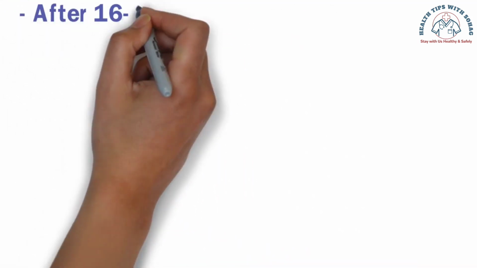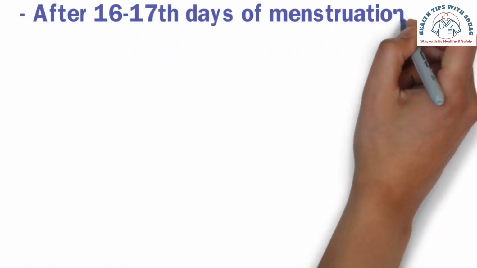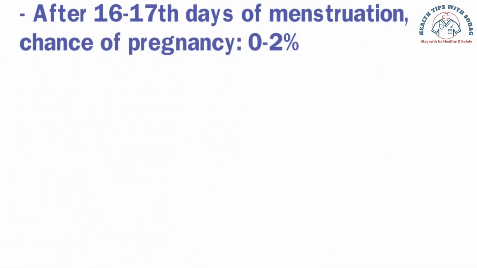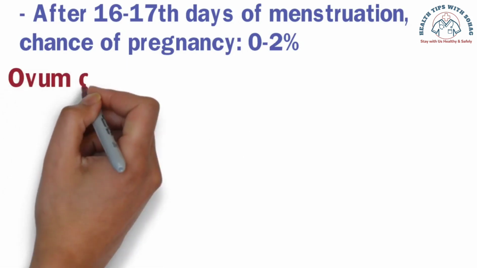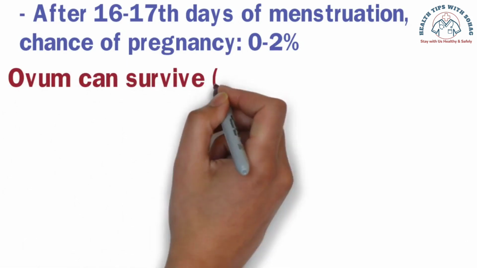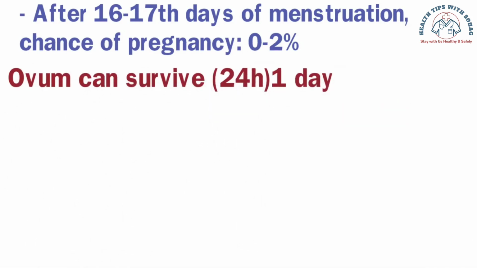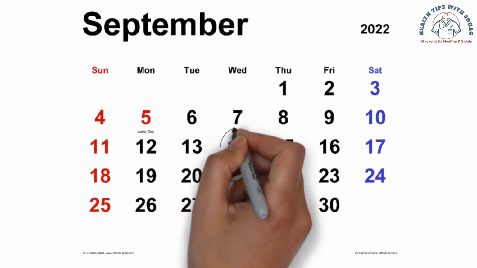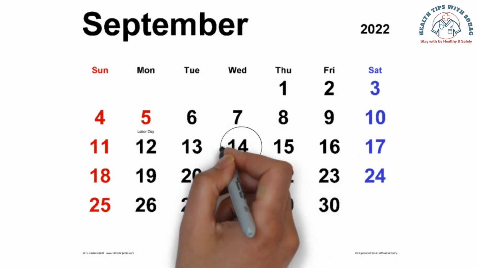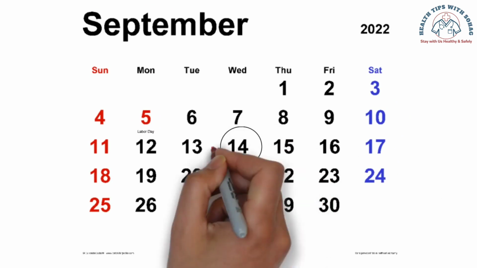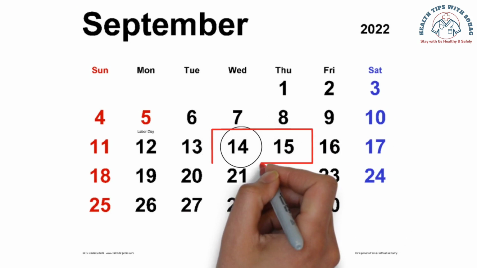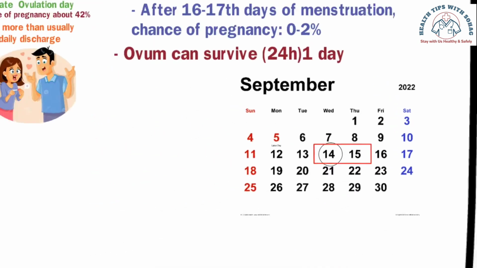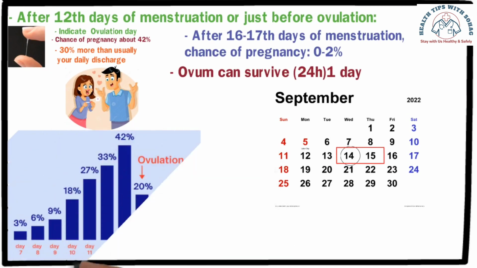On the 16th or 17th day after menstruation, the chance of conception drops significantly. This is because after the release of the egg from the ovary, it survives in the female body for about 24 hours. Therefore, if ovulation occurs on the 14th day of the menstrual cycle, the egg will no longer be present in the fallopian tube after 24 hours, which means there is no possibility of conception if intercourse occurs after that time.